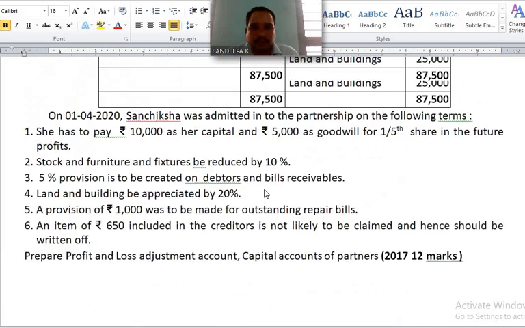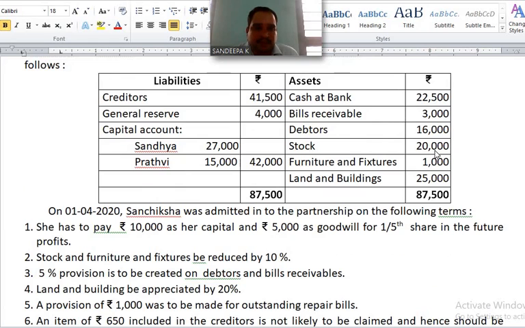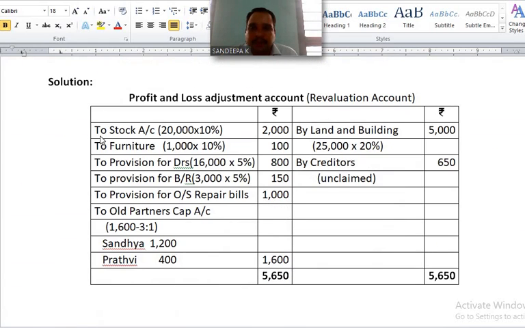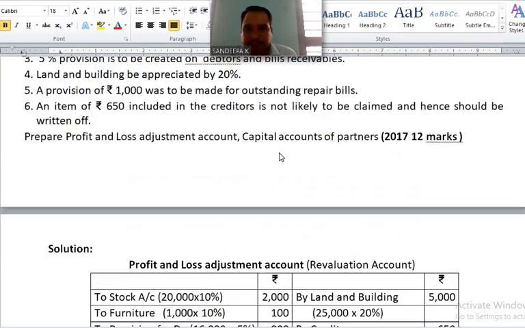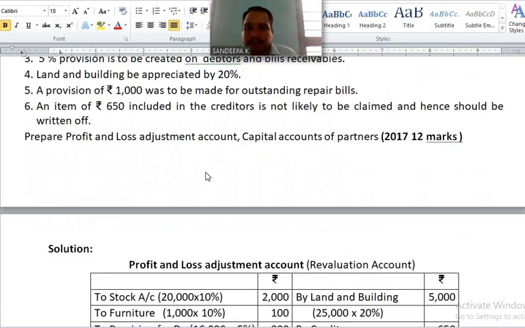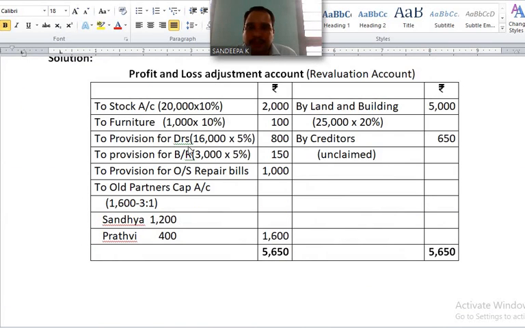To stock account. Please see asset side, stock balance given 20,000. Furniture and fixtures given 1,000. Okay. Reduced by 10%. Write down to stock account 20,000 into 10%. How much? 2,000. To furniture and fixtures 1,000 into 10%, 100. Next, 5% provision to be created on debtors and bills receivable. Okay, to provision for debtors, creation of liability. Okay.